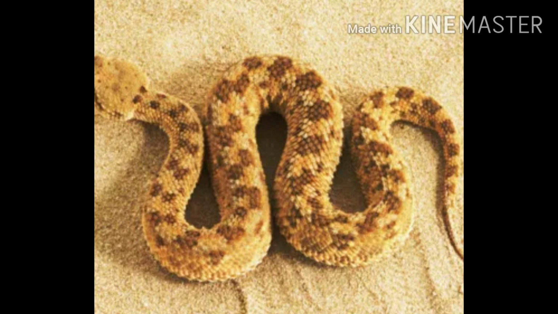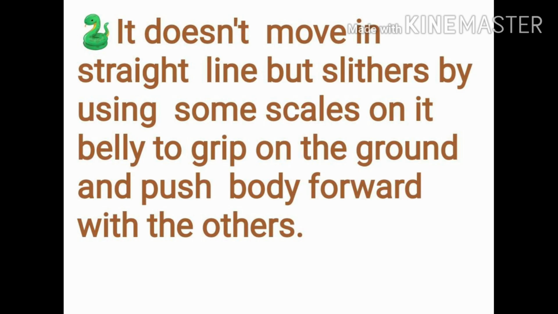So how do they do this? Usually the snake does not move in a straight line. It slithers. The snake uses some of the scales on its belly to grip the ground and pushes forward with the other scales, so a wavy movement is caused.